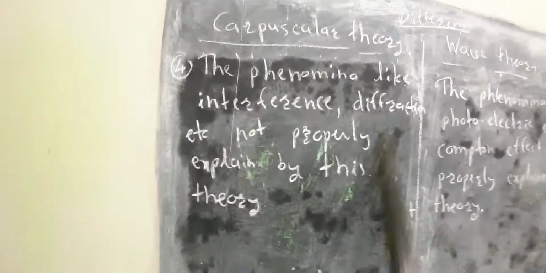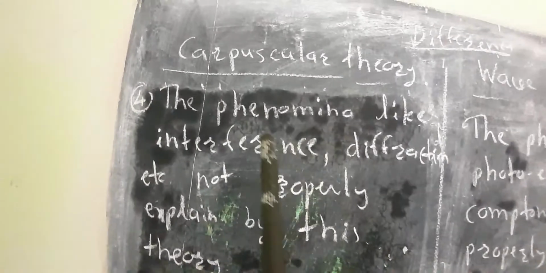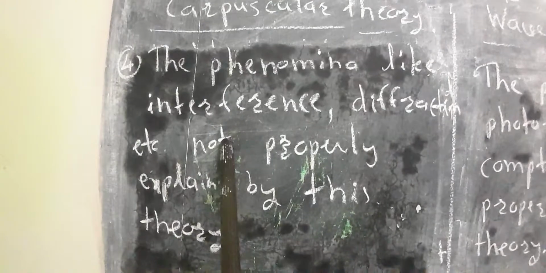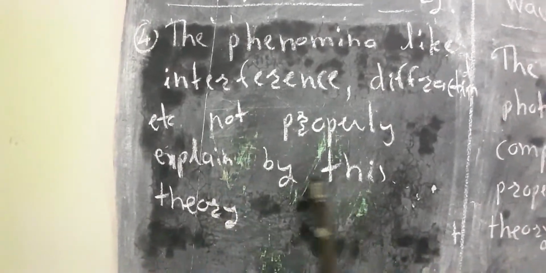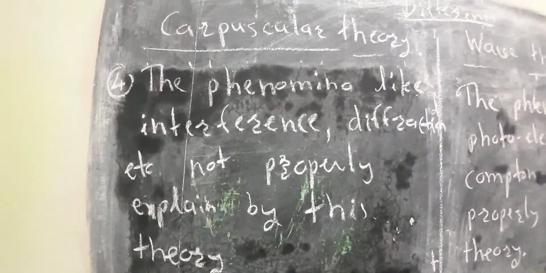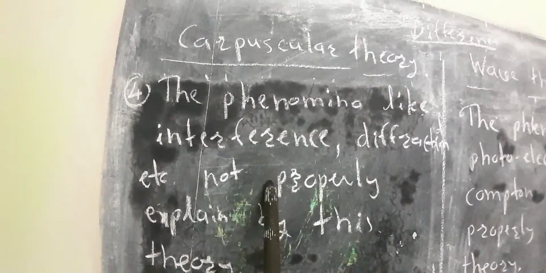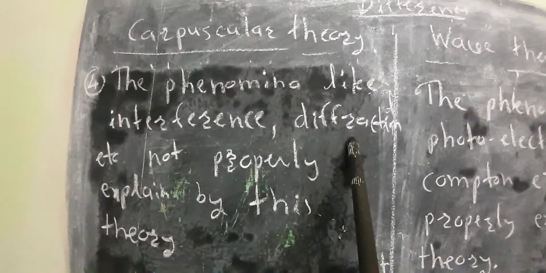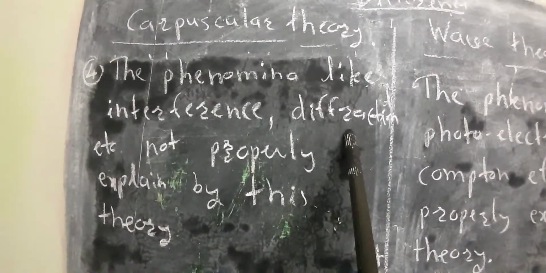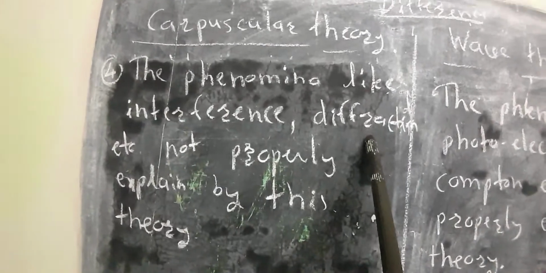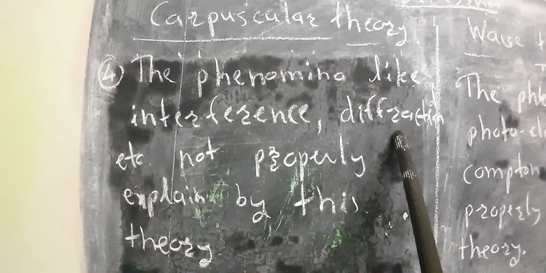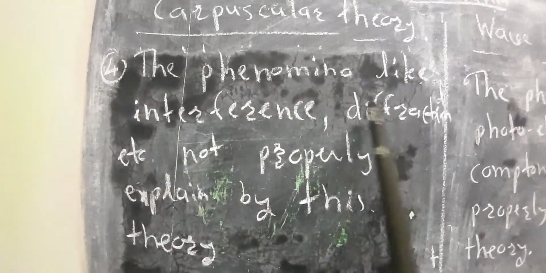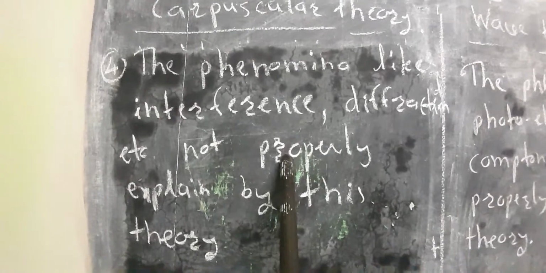A fourth difference: some drawbacks are there. The phenomena like interference and diffraction are not properly explained by the corpuscular theory. To understand the concept of interference, diffraction, and simultaneous reflection and refraction, we have to consider the typical nature of light, namely the wave nature of light. So these phenomena can be properly explained by the wave theory of light.